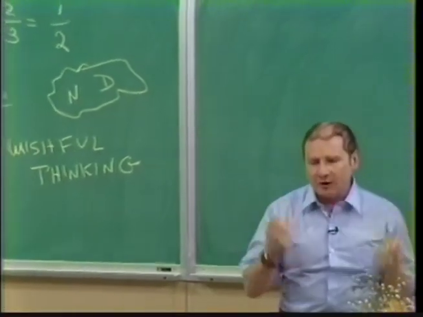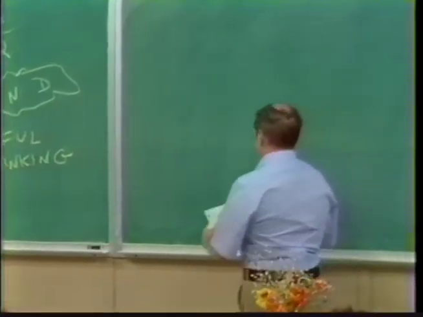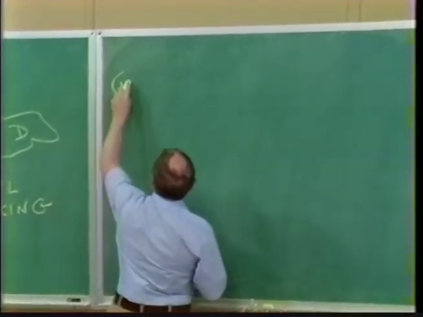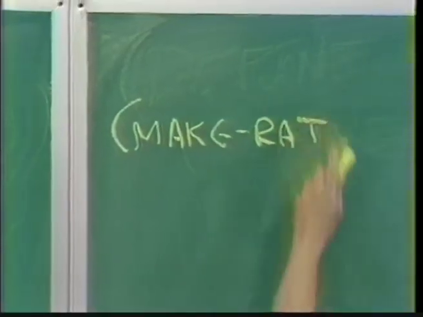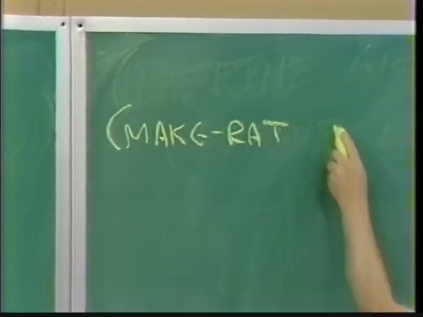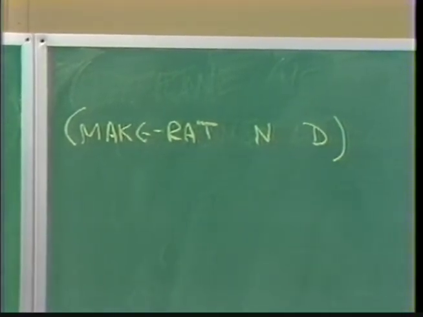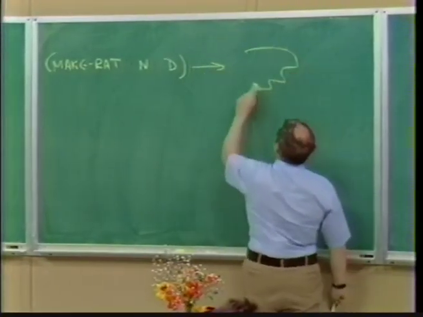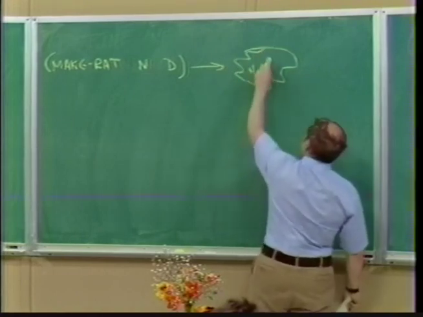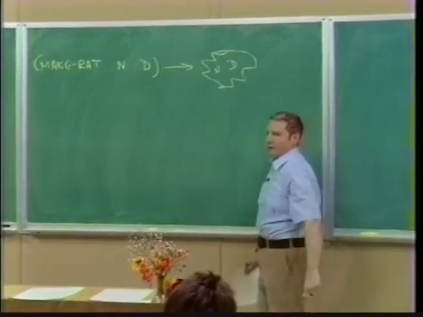Now, more precisely, what I mean is, let's imagine that we have 3 procedures. One called makeRat. makeRat is going to take as arguments 2 numbers, which I'll call numerator and denominator, and it'll return for us a cloud, one of these clouds. I don't really know what a cloud is. It's whatever makeRat returns. That's its business.